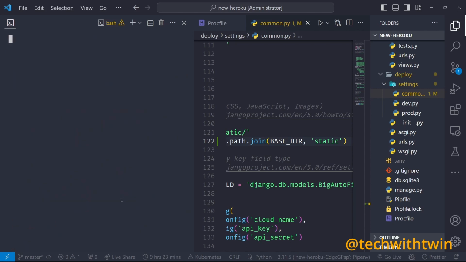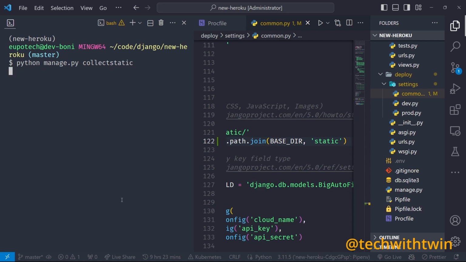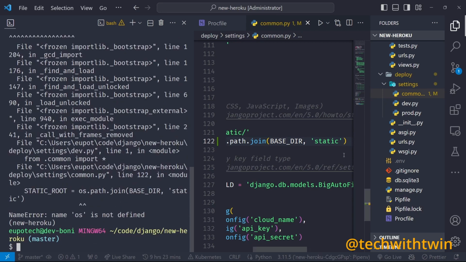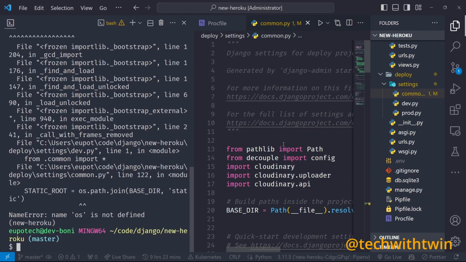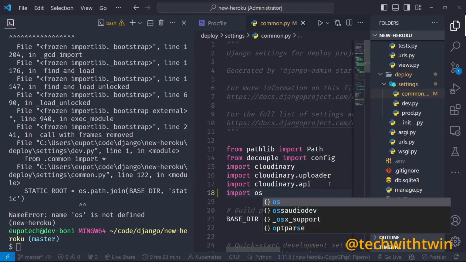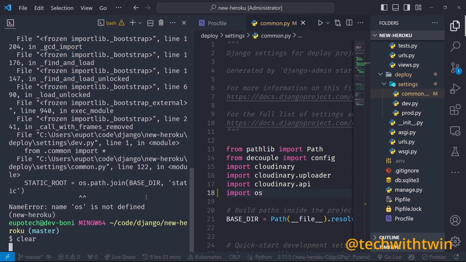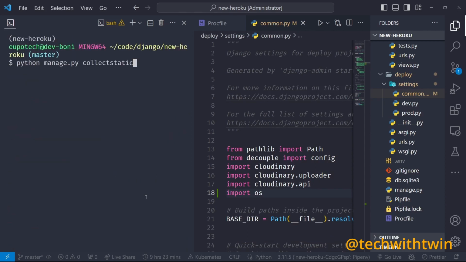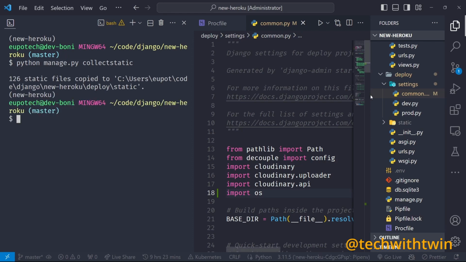So let's do this. Okay, we don't have OS, we need to import OS here. So then clear, then run it again. And then our static files have been created.